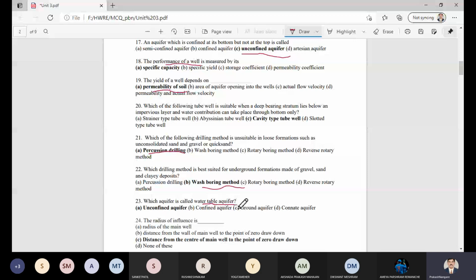The radius of influence, that is for the wells, artesian wells. So the radius of the influence